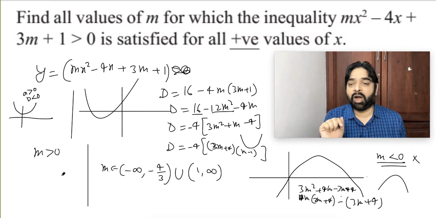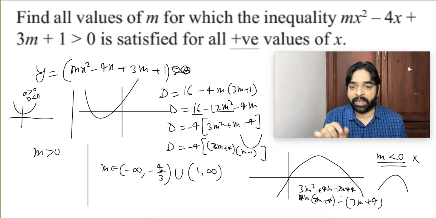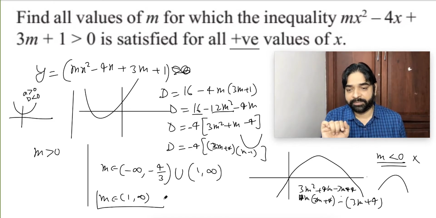Minus 4 by 3 union 1 to infinity. But we have to take the common value because this should be true as well as this should be true. A greater than 0 and D should be less than 0. This is the condition for D less than 0. If you take the intersection, the intersection is coming 1 to infinity. So one answer I got.